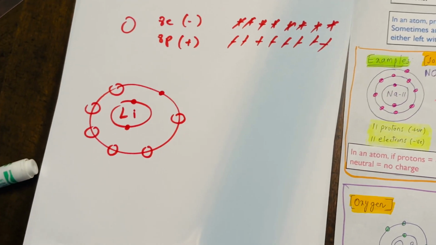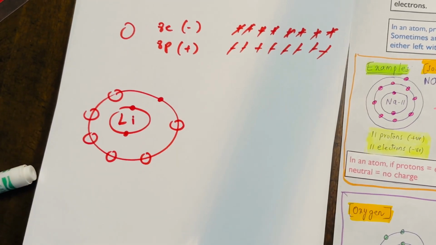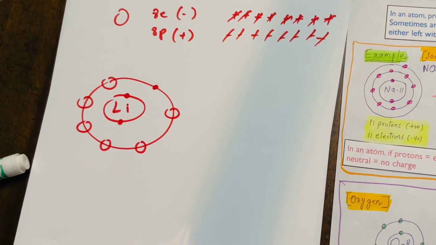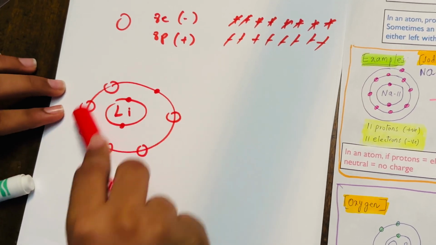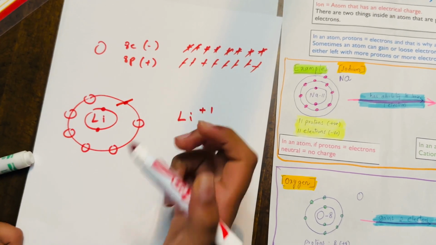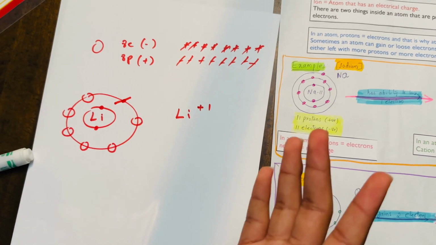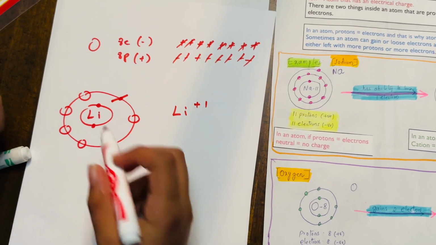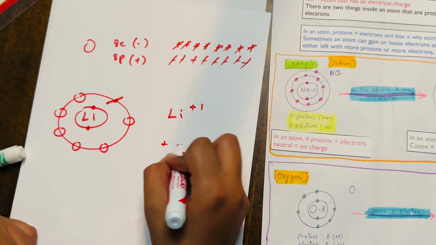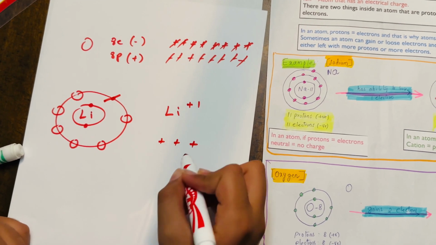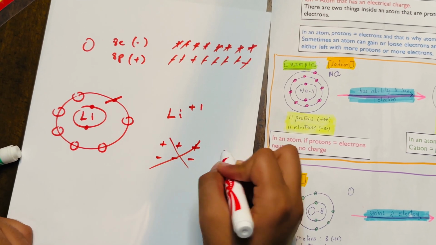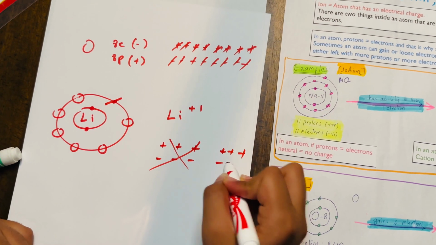An atom wants to stay stable, and as fast as possible, so it would rather lose 1 than gain 7. If we cut this electron, instead of 3 positive and 3 negative, we now have 3 positive but only 2 negative.